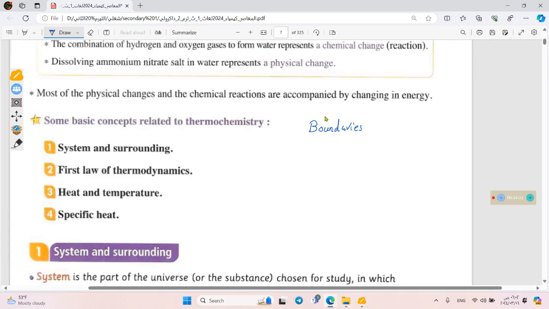They can be real and can be touched, or we can imagine them to be imaginary in some cases. Anyway, we don't have any information about boundaries in our context, but let's make sure that boundaries refer to the end of our system. Outside the system, there is something called the surrounding, and from its name, it's all the parts that surround the system.